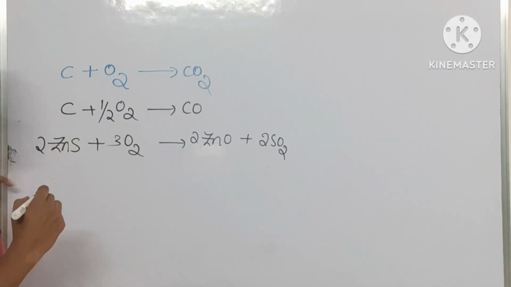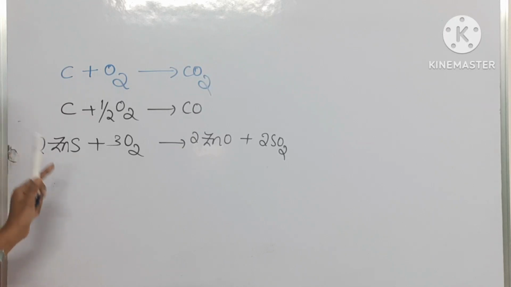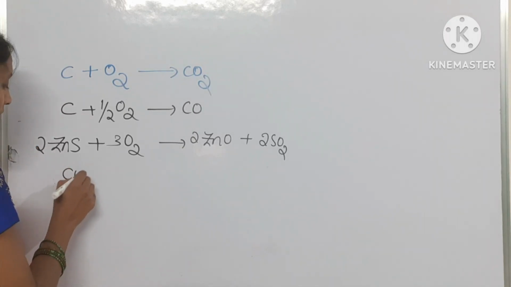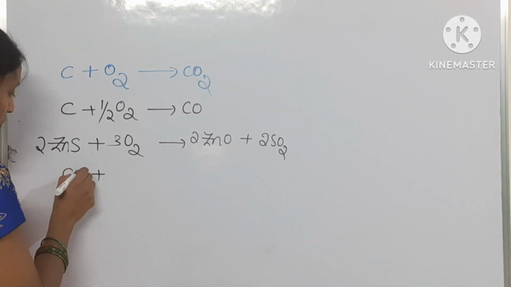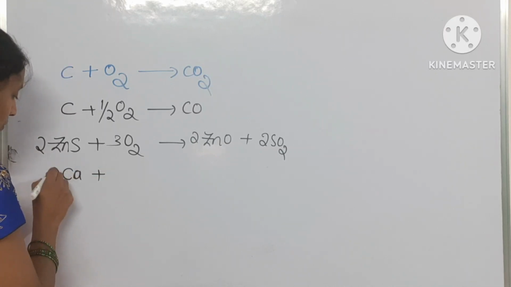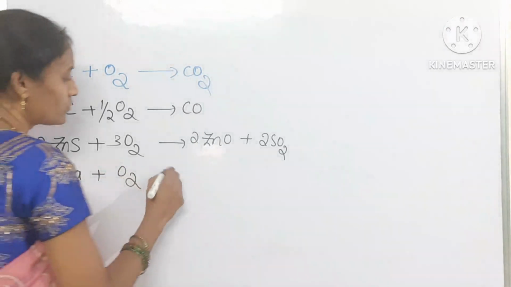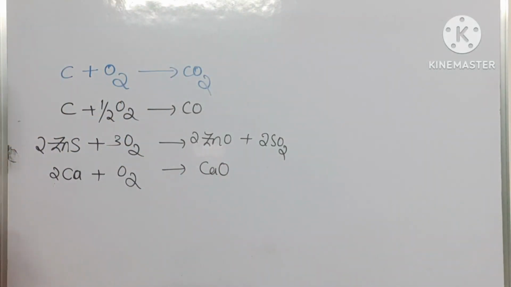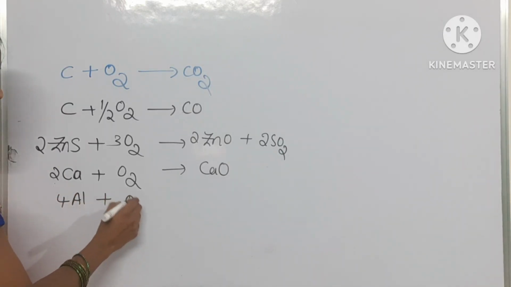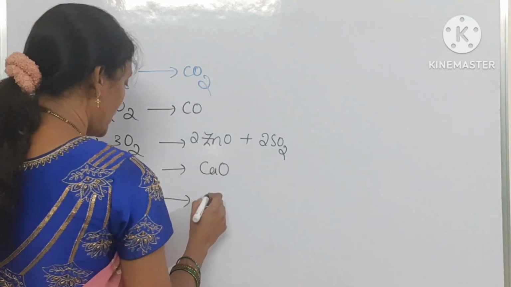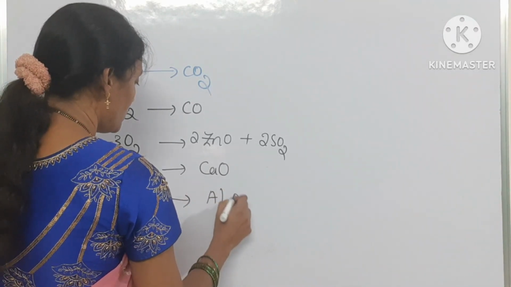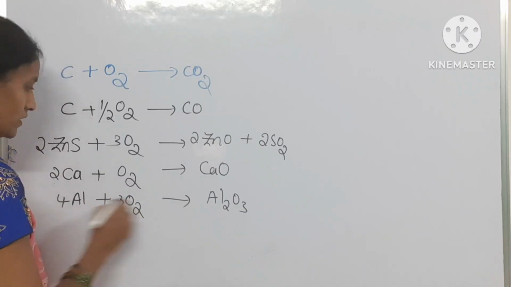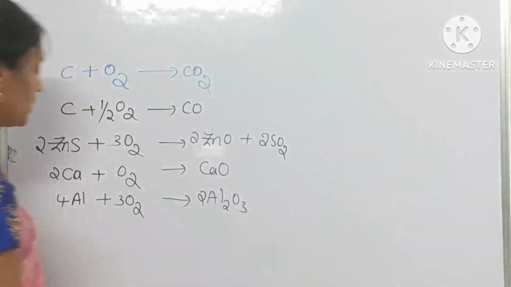Okay, then coming to the next one, calcium. You can take 2 moles of calcium reacting with oxygen, which will give you calcium oxide. And also you can write aluminum: 4 moles of Al will react with oxygen, and Al2O3 will form. So 3 moles you can take, and 2 moles of Al2O3 will form.